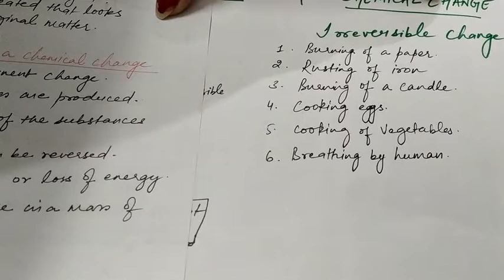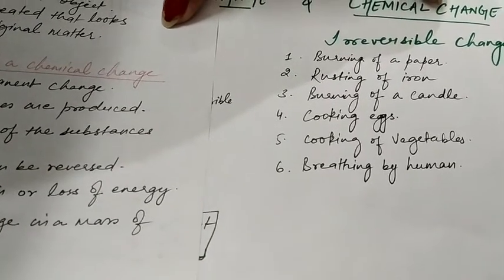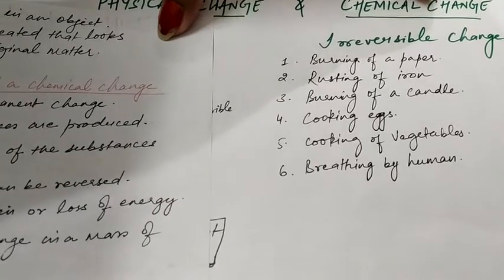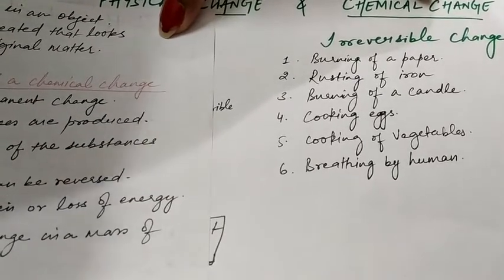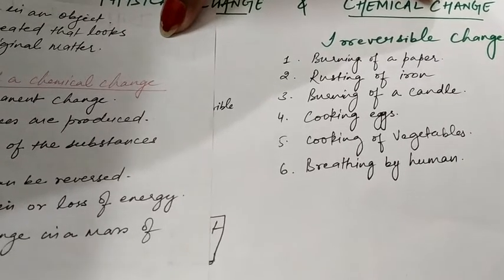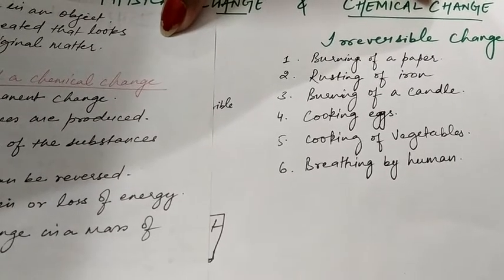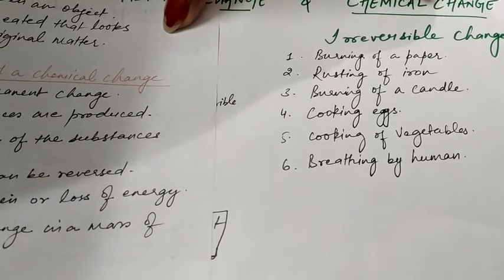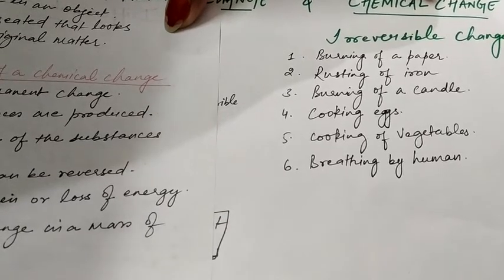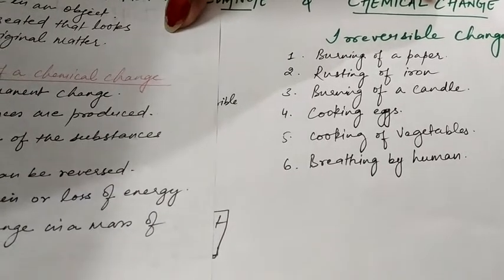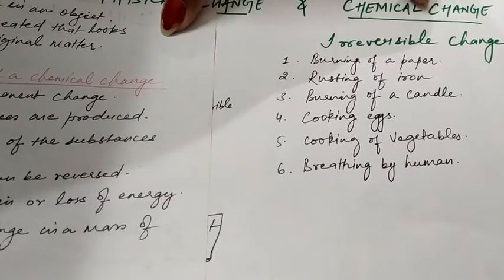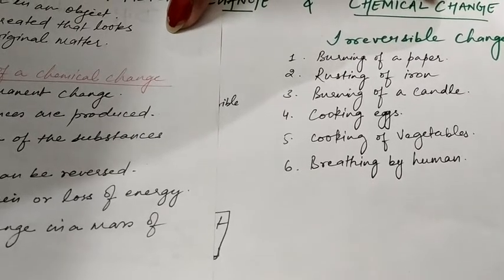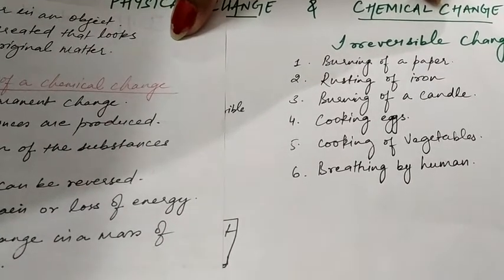Then burning of a candle. When a candle is burned, you see that the length of the candle gets reduced while it is burnt. Why? Because while burning, a candle releases carbon dioxide and vapors, and also it reduces its length. And what do we get as a product? The melted wax. If you want to make a candle again from the melted wax, you will not get the same, original candle back again. So this is an irreversible change.